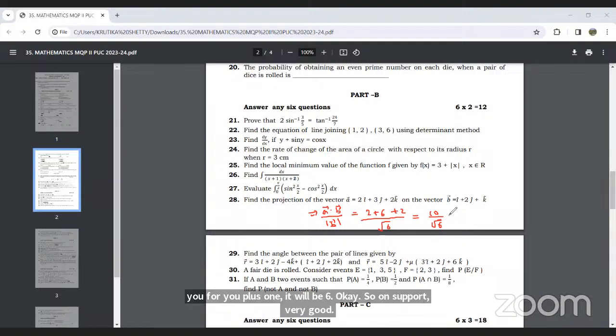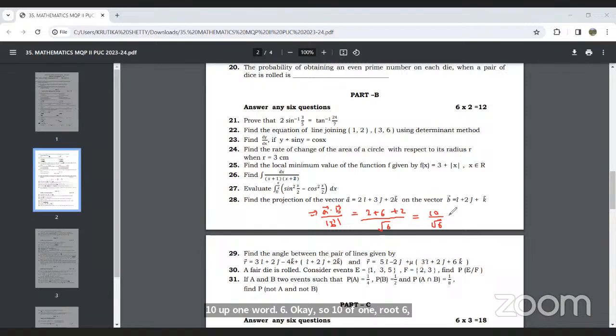So 10 upon root 6 will be the projection of A on B. The formula is for projection of A on B. If they give B on A, then A will come to the denominator, and the numerator will remain as it is.